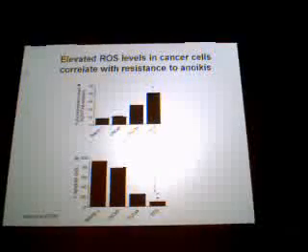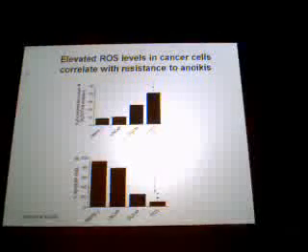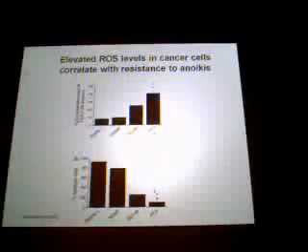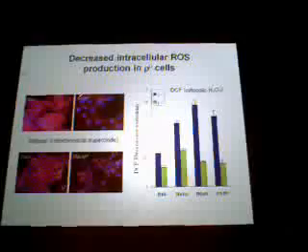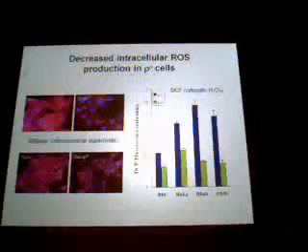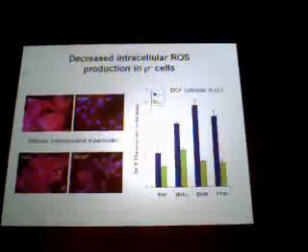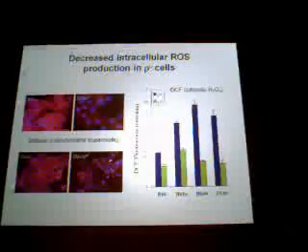This has been looked at in other cells, and ROS has been associated with this process of detachment-induced apoptosis or reversal of this. So we looked at the intracellular ROS production in these Rho0 cells using a MitoSOX marker. The Rho0 cells, as we would have expected, produced very low amounts of reactive oxygen species.